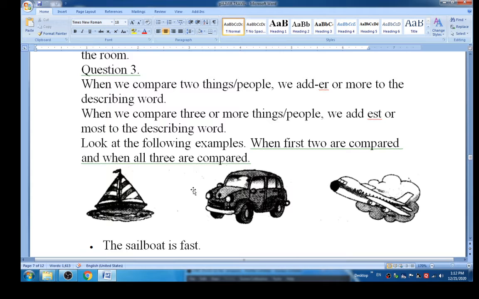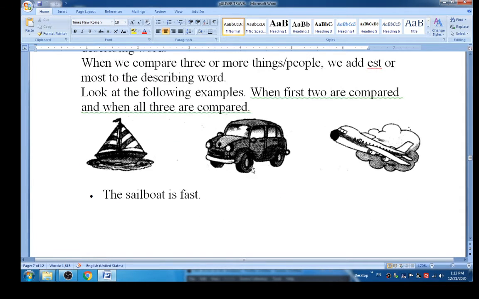Then question number 3. When we compare two things or people, we add er or more to the describing word. When we compare three or more things or people, we add est or most to the describing word. Look at the following example, where first two are compared and then all three are compared. In the first picture, a sailboat is given. Then in the second there was a car, and in the third picture it was an aeroplane.